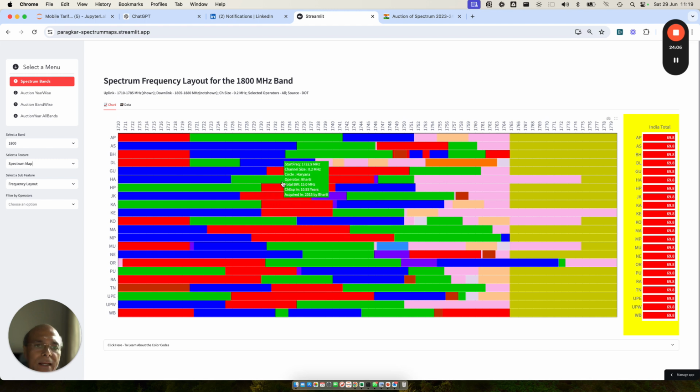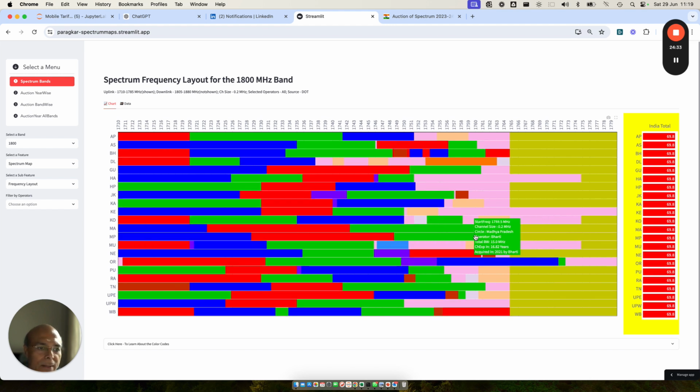And then in Delhi, nothing has happened. Gujarat is fine. In Haryana, Jio has to shift here, Bharti has to shift to this side. In HP, if you see, it is aligned. J&K is aligned. Karnataka is aligned. Kerala is aligned. In Kolkata, Vodafone has to shift to this side, Bharti shifts to this side, so alignment has to be made. Maharashtra is okay. MP is fine.